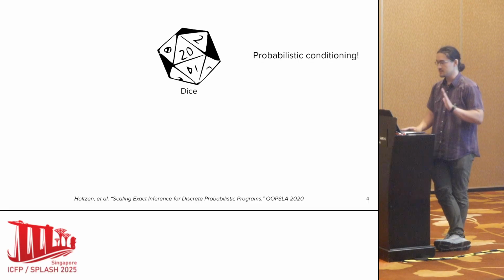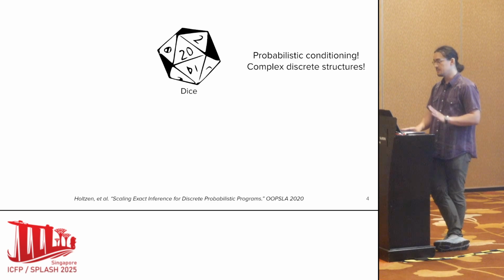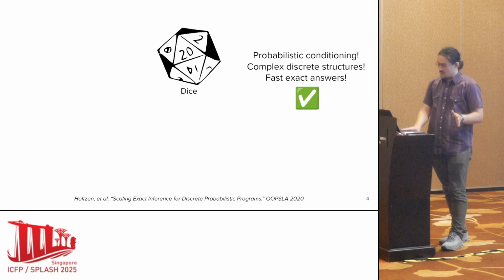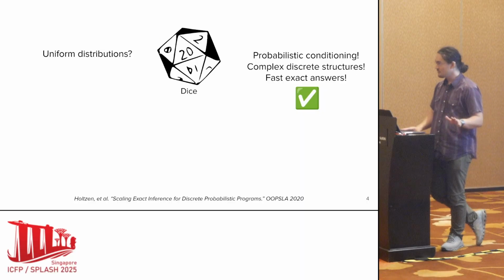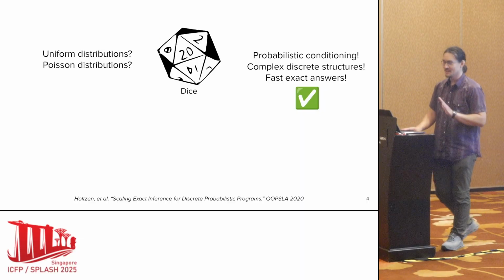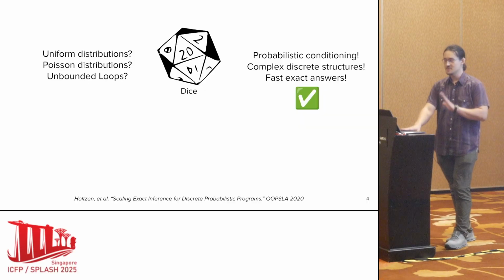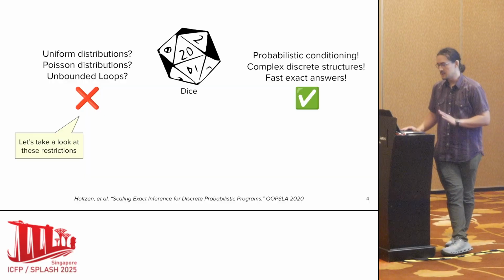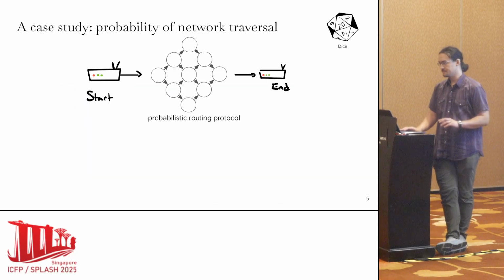Now, DICE supports probabilistic conditioning, as you would expect. It's very good at handling complex discrete structures, and it gives us fast, exact answers. At the same time, if you want something like a uniform distribution or a Poisson distribution or even just an unbounded loop, this is not the language for you. So let's take a quick look at these restrictions.